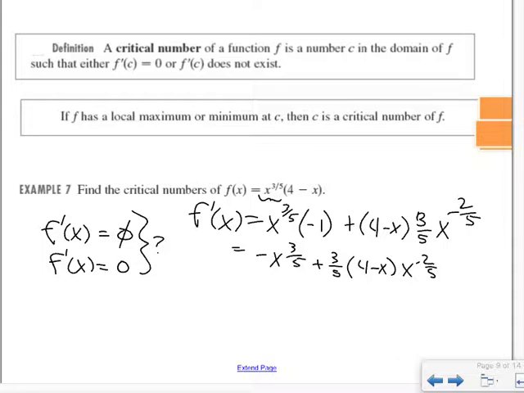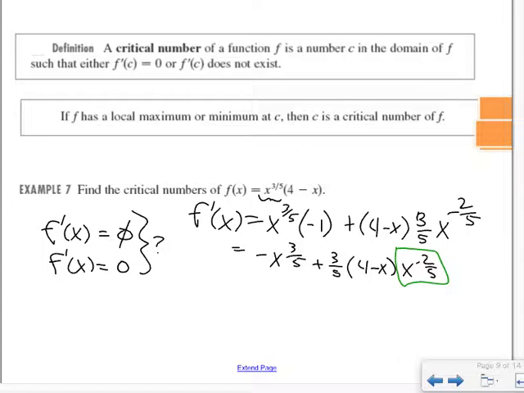I'm going to do a little trick, kind of factoring. I'm going to take out the lowest power on our x. Negative numbers are lower than positive numbers, so I'm going to take out that negative power. To divide out a power, we have to subtract its exponent. So to divide out an x to the negative 2/5, we are subtracting the negative 2/5 power. When you subtract a negative, what do you get? A positive 2/5.